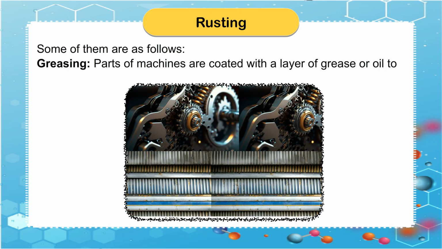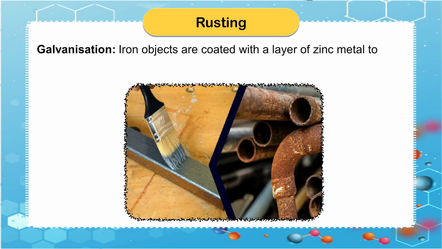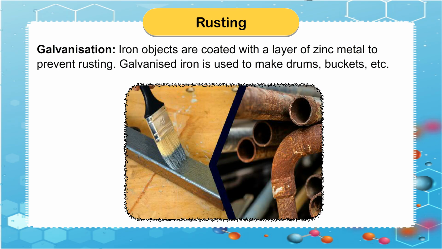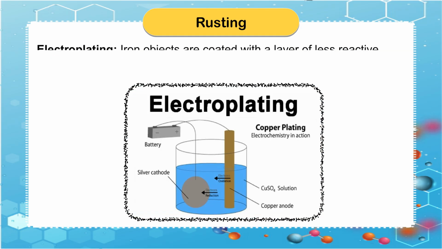Greasing. Parts of machines are coated with a layer of grease or oil to break their contact with air. Galvanization. Iron objects are coated with a layer of zinc metal to prevent rusting. Galvanized iron is used to make drums, buckets, etc.